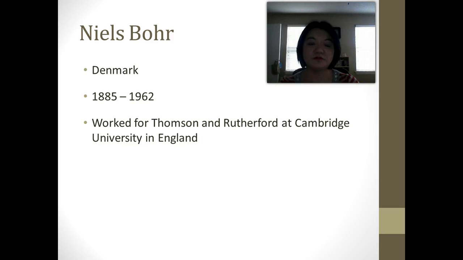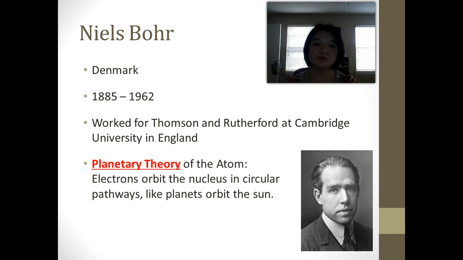All right, now let's get on to the electrons. Now we know that there's a nucleus. Let's talk about the electrons. Where are they? Okay. One of the first people to think about where the electrons would be was Niels Bohr, right? Niels Bohr was a Danish scientist, but he was working in England in the 1800s. He actually thought that electrons would orbit the nucleus just like how the planets would orbit the sun.